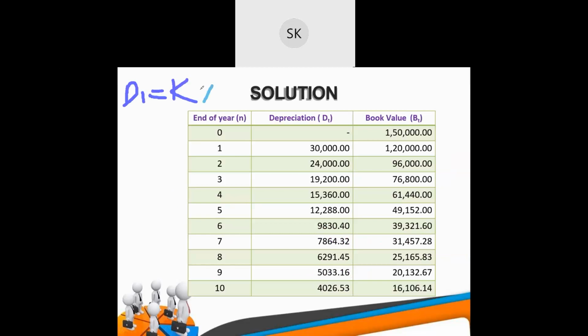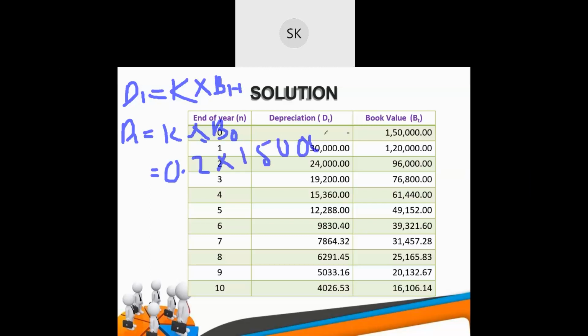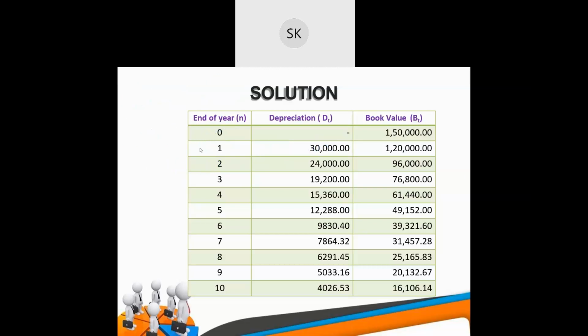K into B t minus 1, so 1 minus 1, it will be B0. D1 is equal to K into B0. B0 here is 1,50,000 and K was given to us as 0.2. So 0.2 into 1,50,000 will be 30,000. So this is your D1.